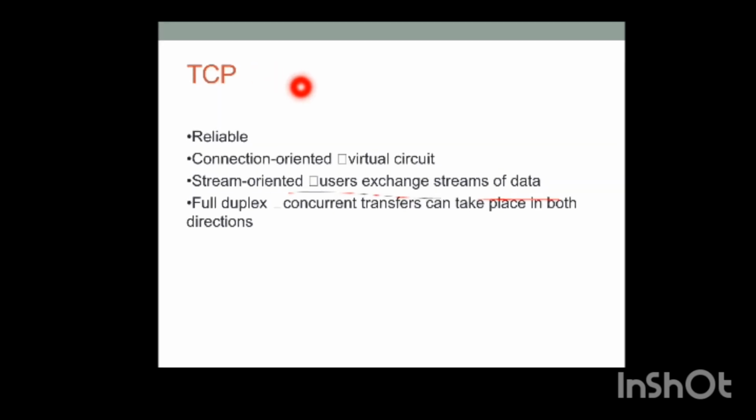Now we will see a few features of TCP: reliable, connection oriented, virtual circuit, stream oriented, and full duplex. Full duplex means concurrent transfer can take place in both directions.